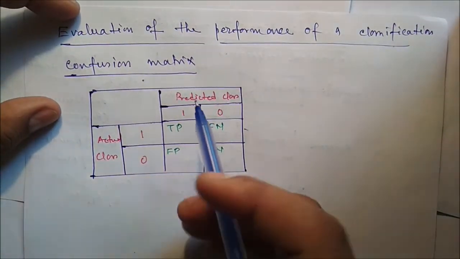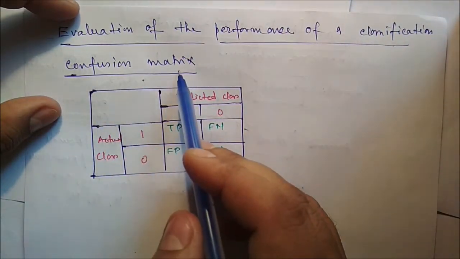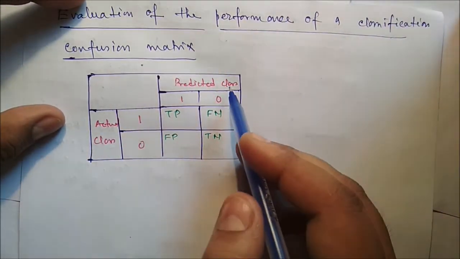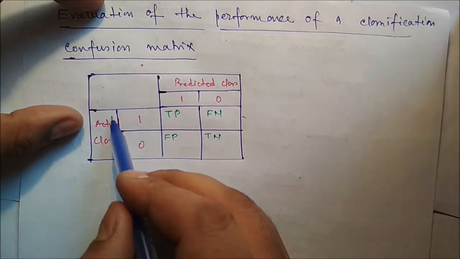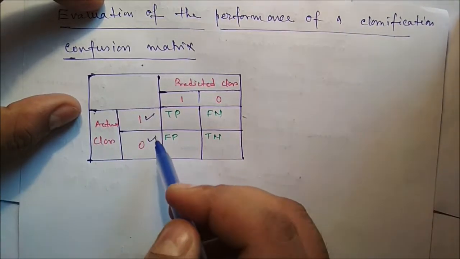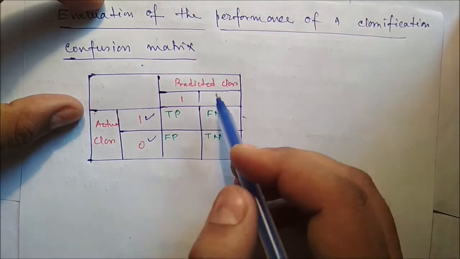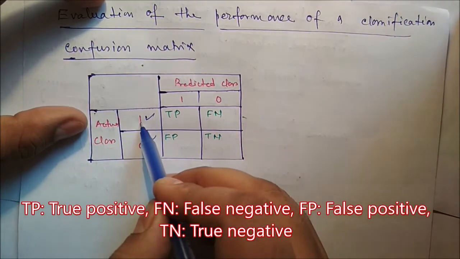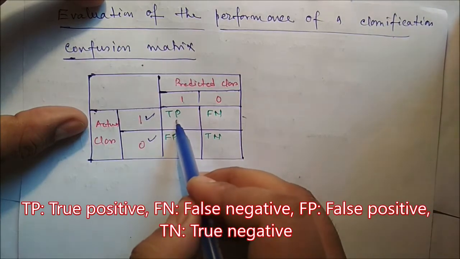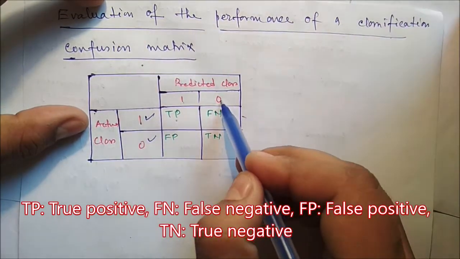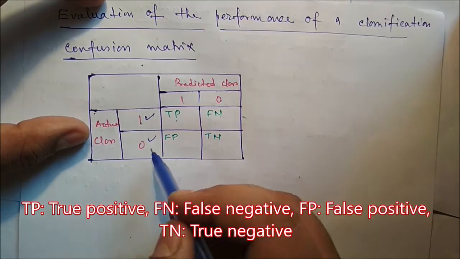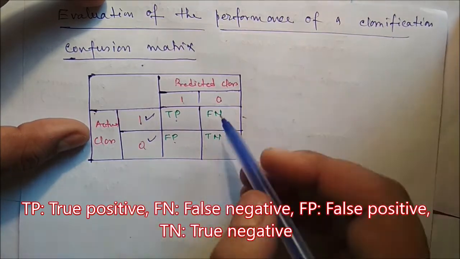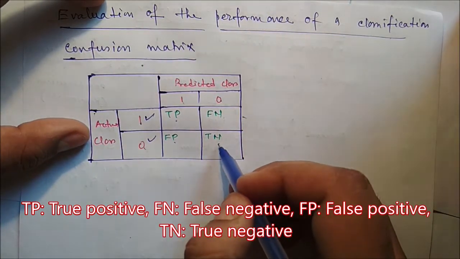Next we'll discuss the evaluation of the performance of a classification using the confusion matrix. Now this is the confusion matrix for the 2-class problem. These are the actual class levels, and these are the predicted class levels, meaning after applying the model, what will be the result. If it is actually 1 and predicted 1, it is called true positive. If it is actually 1 but predicted 0, it is false negative. If it is actually 0 but predicted 1, it is false positive, and if it is actually 0 and predicted 0, then it is called true negative.